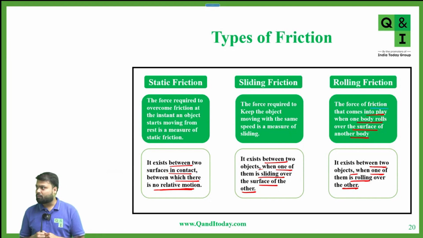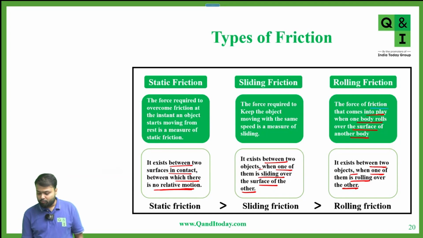All types of friction clear to everyone? Anyone having any doubt? What is static? What is kinetic? Any doubt? No, sir. Very good. So we know now that static friction is more than sliding friction, which is more than rolling friction. Yes or no? I hope you can feel why static friction is more than sliding friction and why sliding friction is more than rolling friction. Very good.